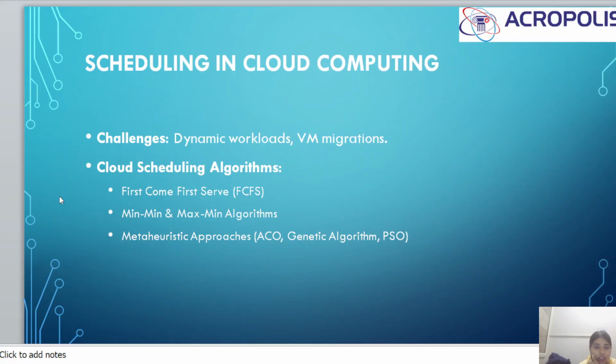Cloud scheduling algorithms are: first come first serve, that is FCFS, min-min and max-min algorithms, and metaheuristic approaches like ant colony optimization, genetic algorithm, and PSO. Ant colony optimization uses the real working of an ant colony, how ants build the colony. We use ant colony optimization in cloud computing so we can dynamically balance the load.